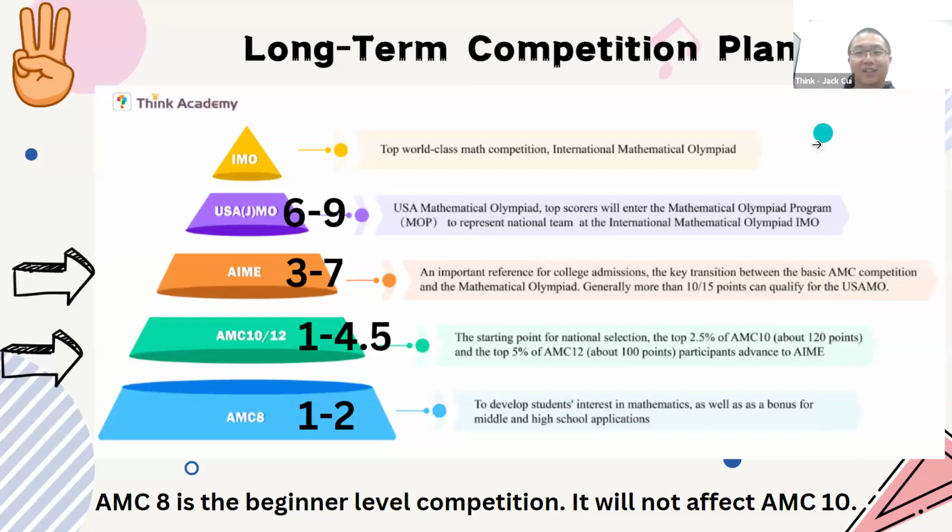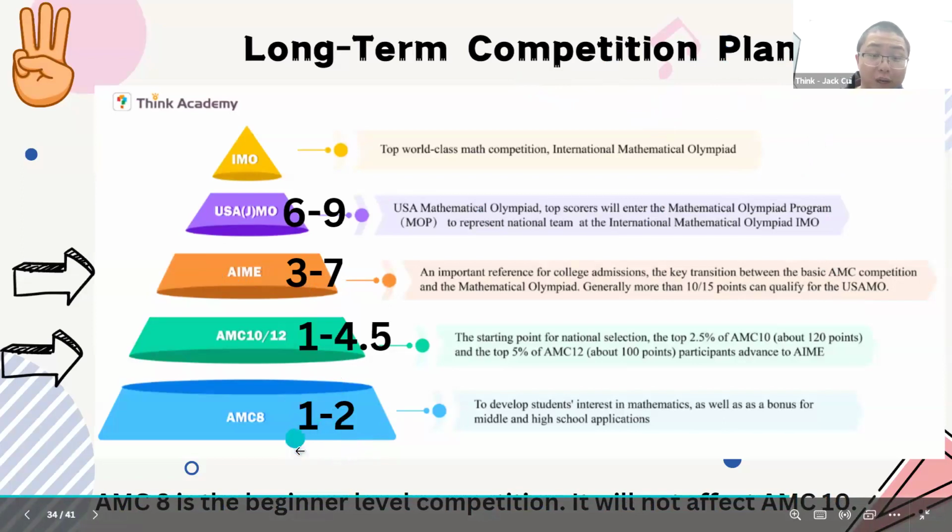Okay, so this is the introduction about how to go with a different pathway, and we can take a look at the long-term competition plan. In general, unless you go professional, you're going to go for the AIME, right? So you first need to do well in AMC.